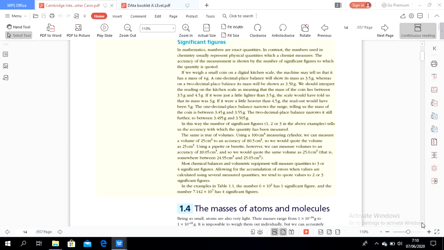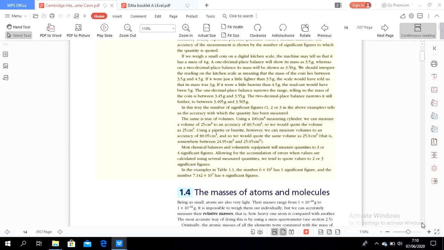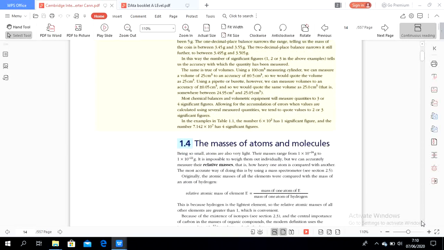Most chemical balances and volumetric equipment will measure quantities to 3 or more significant figures, allowing for accumulation of errors when values are calculated. In chemistry, AS and A level, Cambridge wants us to write in 3 significant figures. So I emphasize, 3 significant figures.